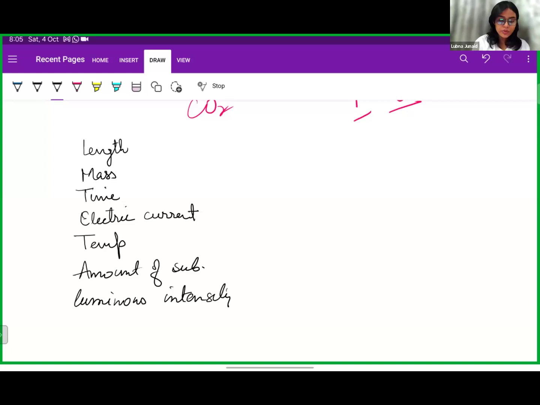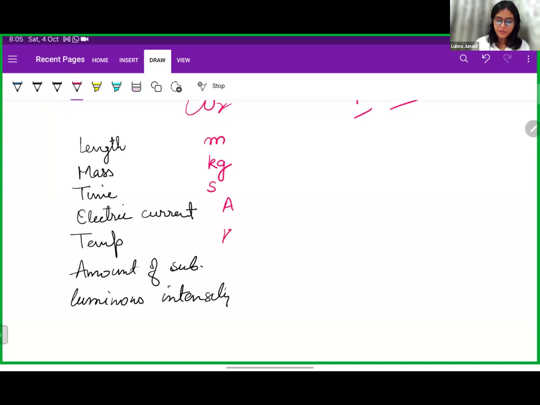So what is the SI unit for length? It is meter. For mass, it is kg. For time, seconds. For electric current, ampere. For temperature, Celsius or Fahrenheit? No, not Celsius, not Fahrenheit. The SI unit for temperature is Kelvin.